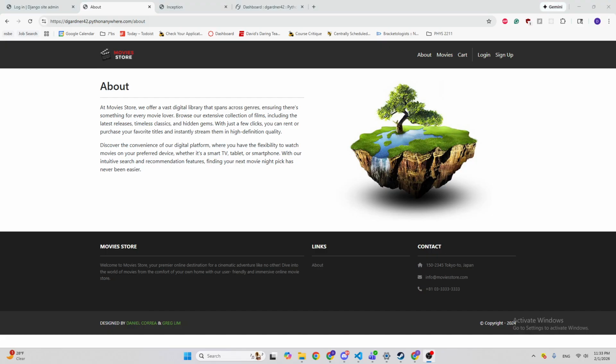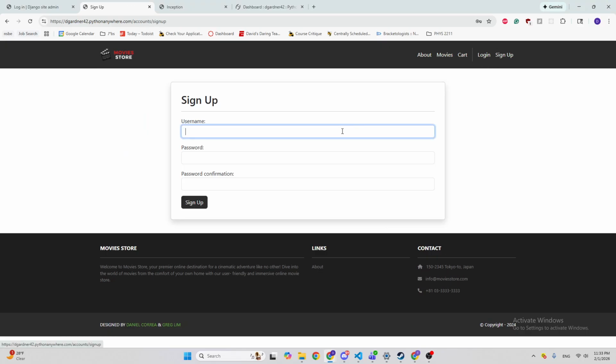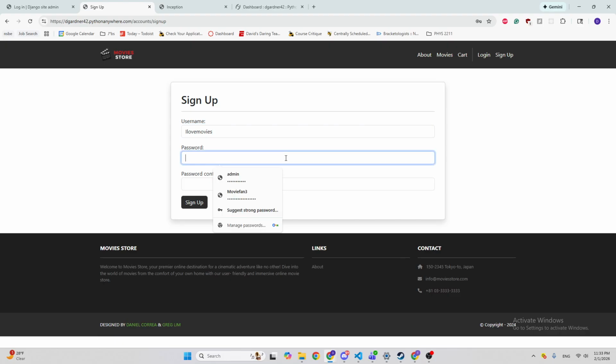Another feature of this movie store is that we can log in, or we can sign up. So we can make an account, like "I love movies." We can give it, let's just say, a cool password.